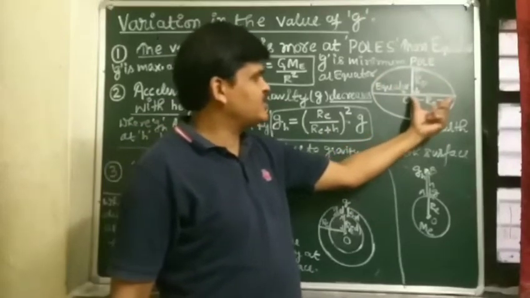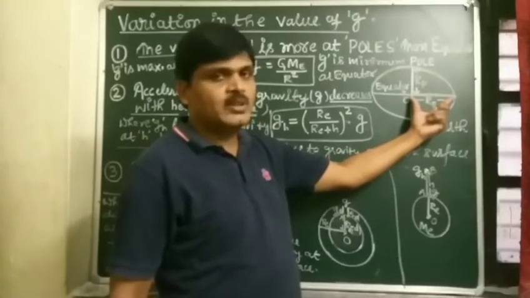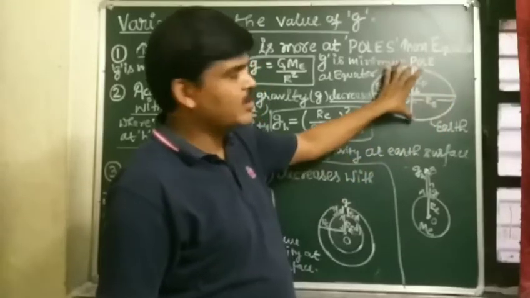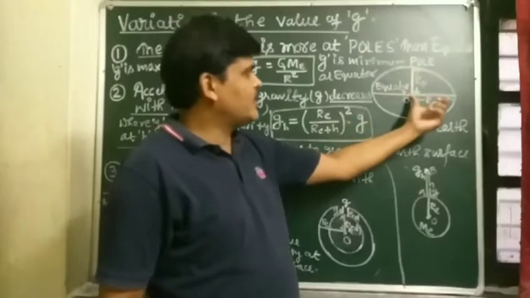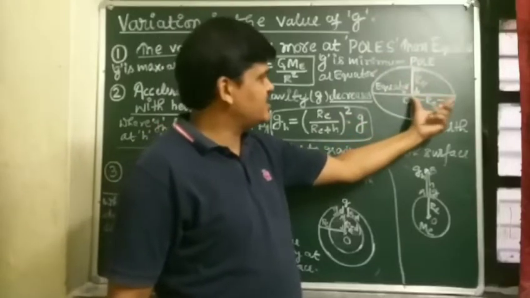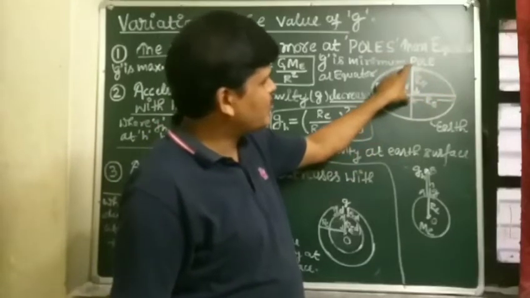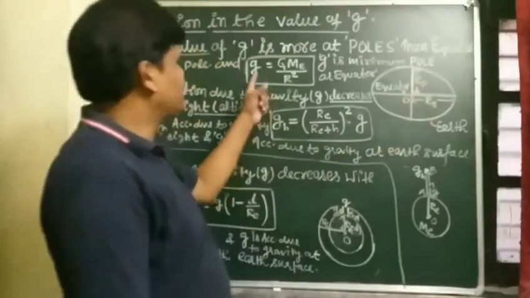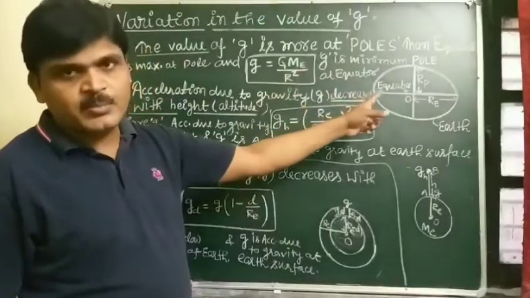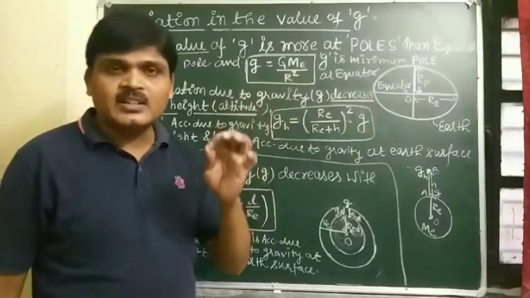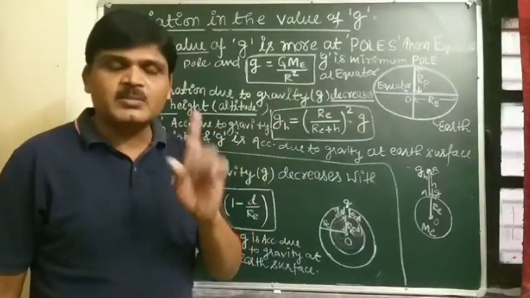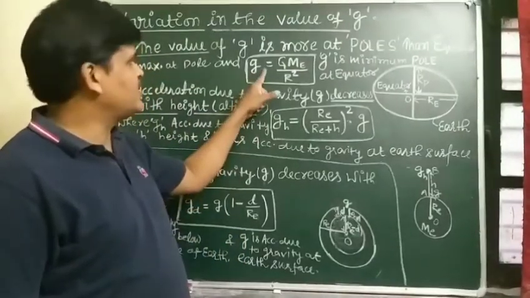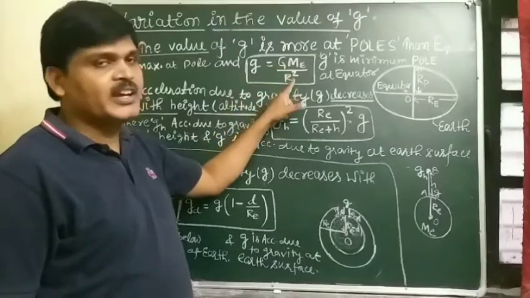So this radius is known as what? Equatorial radius. This is known as equator, and this is known as what? Poles. So the equatorial radius is this radius, R_E, which is more than the poles radius. So R_E is more than R_P. So we know that due to the shape of the Earth, acceleration due to gravity is maximum at pole and minimum at equator. And you know the formula, small g equals G M_E by R square.